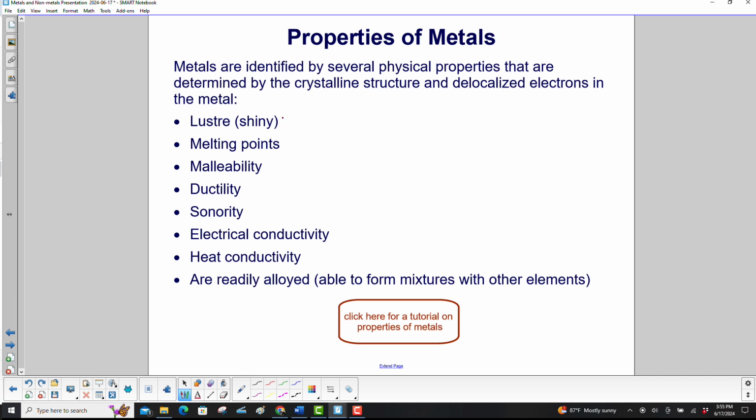You have luster, which just means how shiny they are, their melting points, malleability, ductility, sonority, electrical conductivity, heat conductivity, and they are readily alloyed. That means they are able to form mixtures with other elements. And here's a very nice tutorial on the different properties of metals if you would like to click on it.